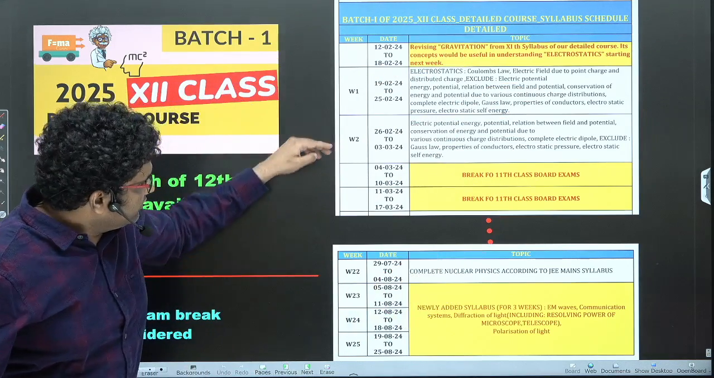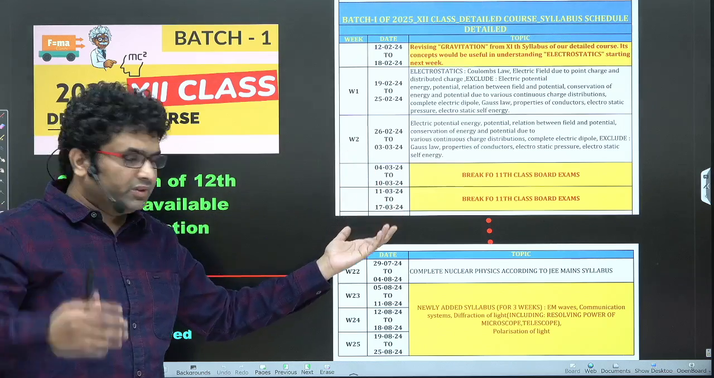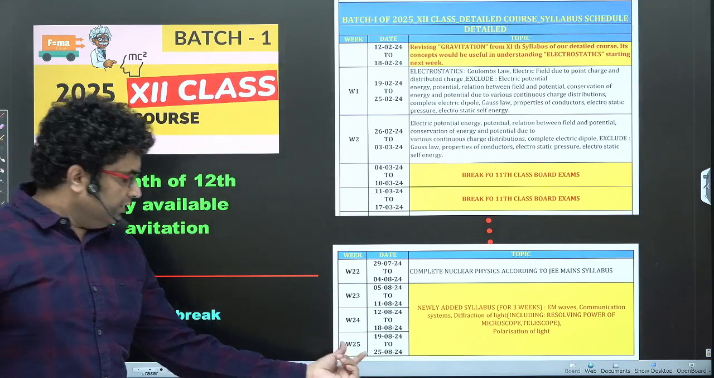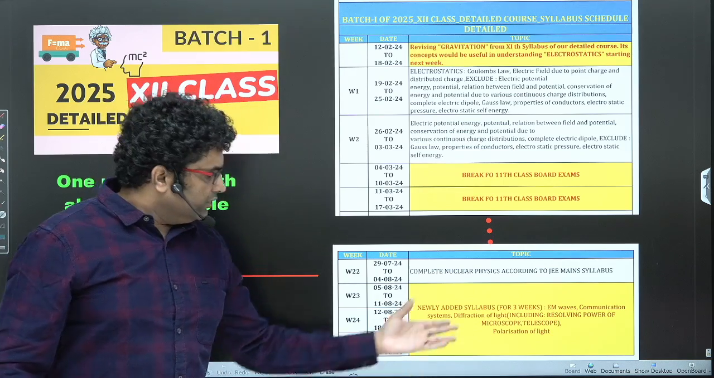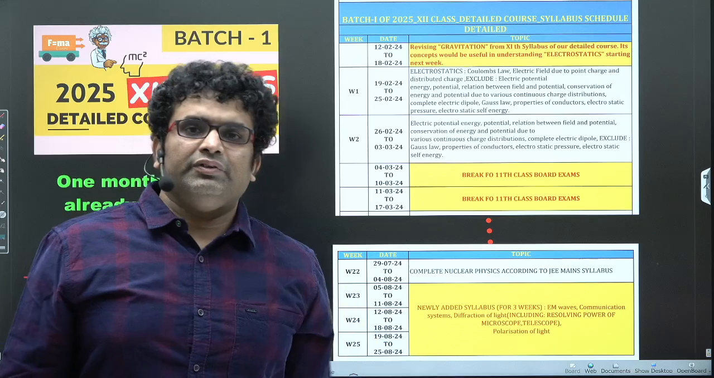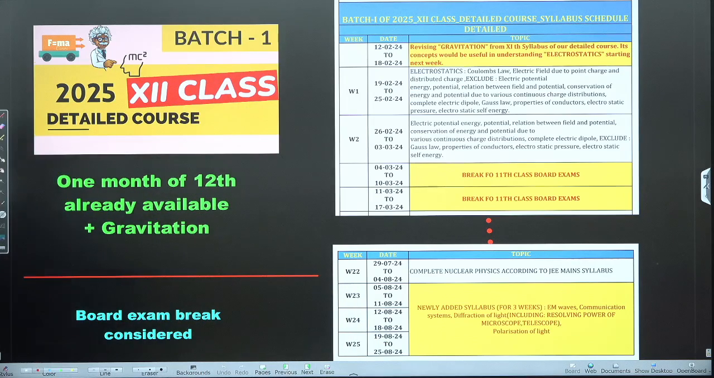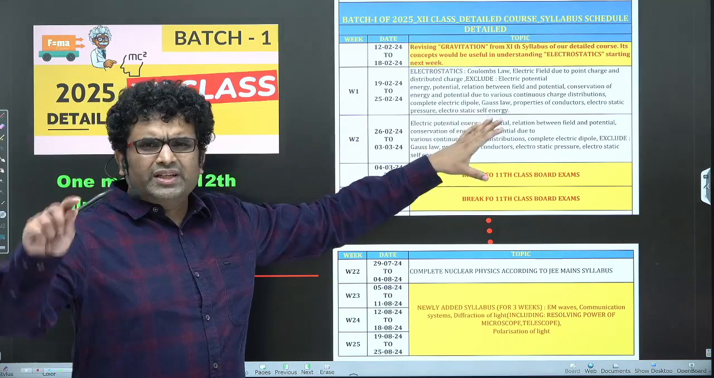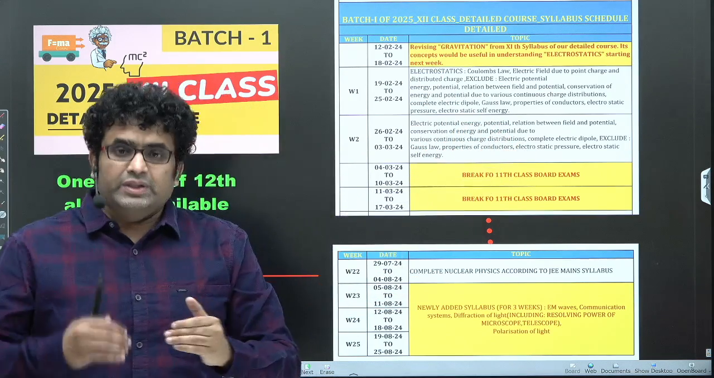And you could see that you turn the pages of the schedule, last page looks like this. Week 25, W25 means week 25, and you could see at the end of August, the entire syllabus of 12th gets over, so that you are ready for your revision later on. Only entire 1 month of 12th syllabus I have already put. So entire electrostatics and current electricity I have already put, so that you can start early.